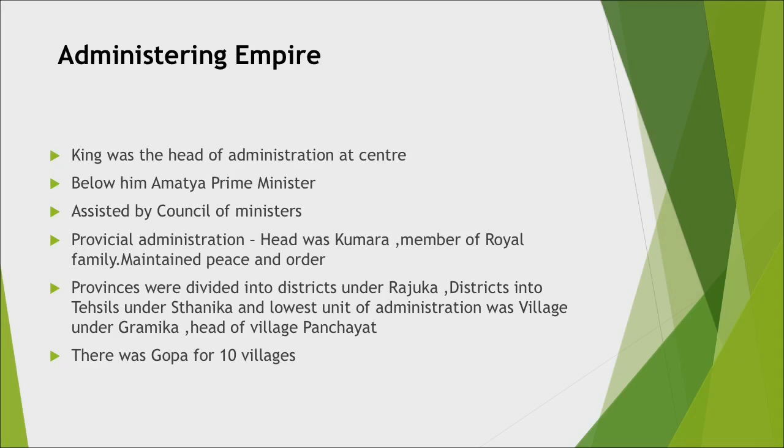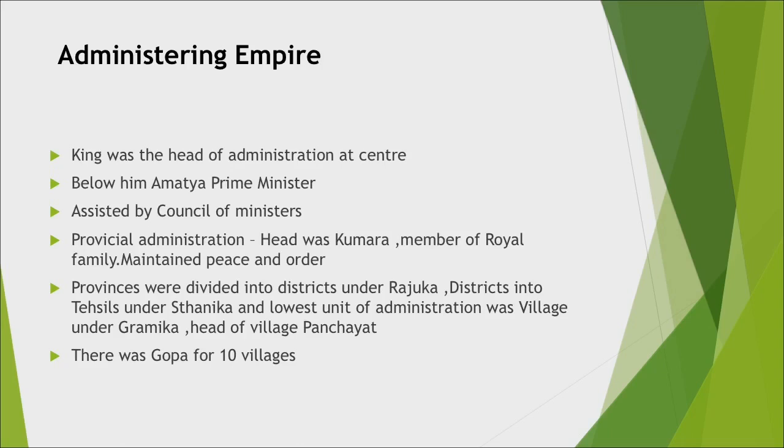The king was the head of the administration, commander-in-chief of the army, and major decisions were taken by the king. Below him, the prime minister was known as Amatya. Chanakya was the Amatya of Chandragupta Maurya, the prime minister, who was assisted by a council of ministers.